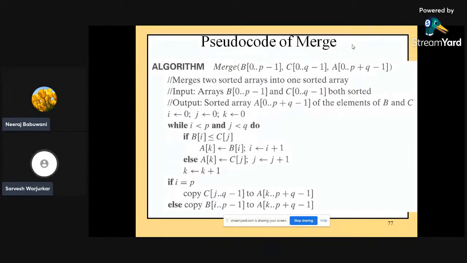This is the normal pseudocode for merge, where we merge two sorted arrays into one sorted array. The input is arrays B[0 to p minus 1] and C[0 to q minus 1], which are both sorted. While i is less than p and j is less than q, if B[i] is less than or equal to C[j], then A[k] gets B[i] and i is equal to i plus 1, whereas otherwise A[k] gets C[j] and j is equal to j plus 1.